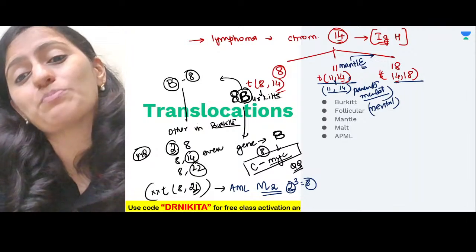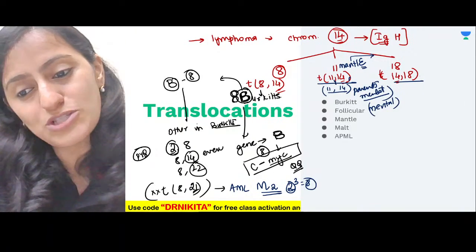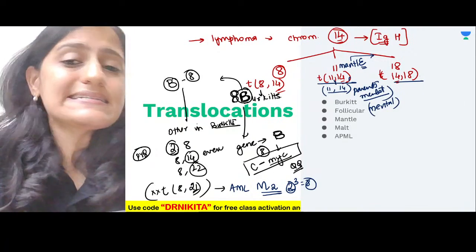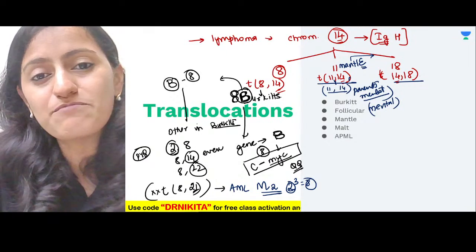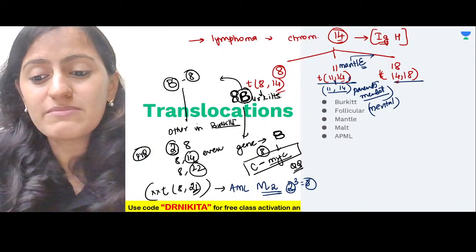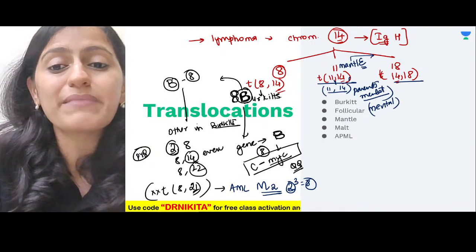Another mnemonic that I want you to remember here is mantle cell lymphoma is a tumor of which B cells? First of all, it is B cell, it is not T cell. Is it the memory B cell? Is it the germinal center? Is it the naive B cell? Post-germinal center? What is it in the mantle cell?